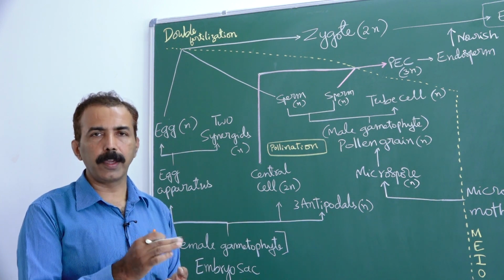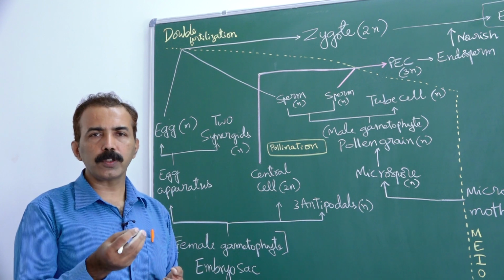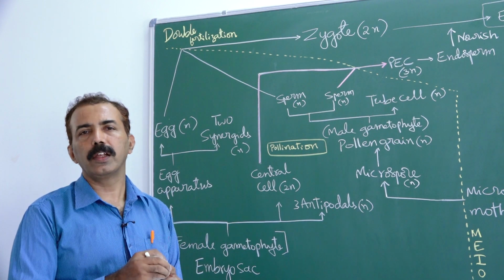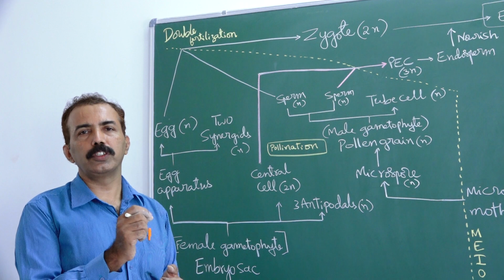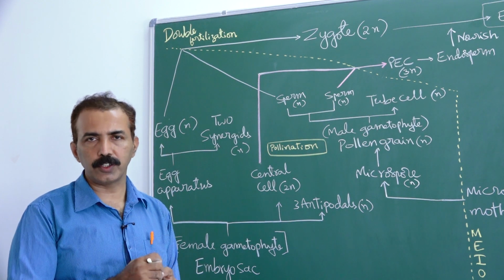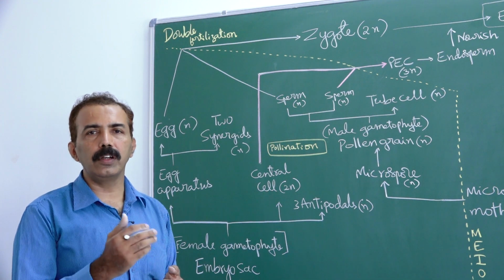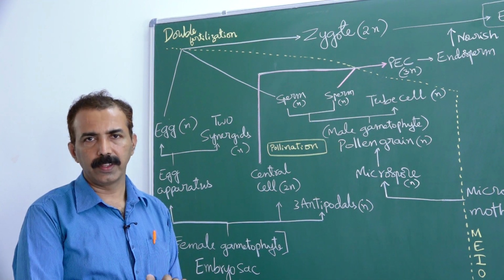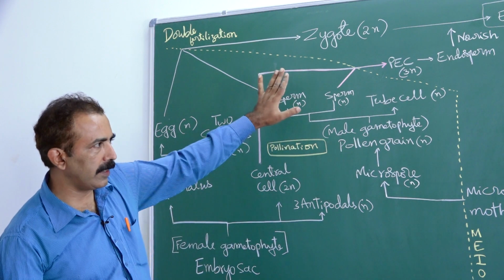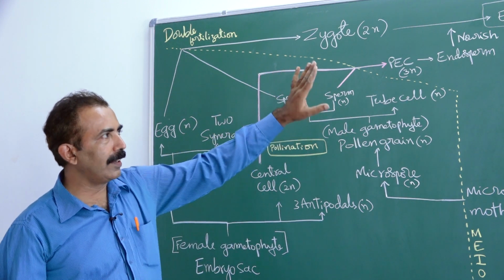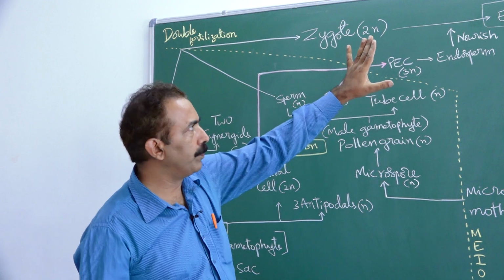Pollen grain is a microscopic structure. Embryo sac is hidden inside the ovule. A few-celled structure represents the gametophytic stage. Because the dominant stage is the diploid stage, the life cycle is called diplontic life cycle. The same is represented here in this chart. Let us go one by one.